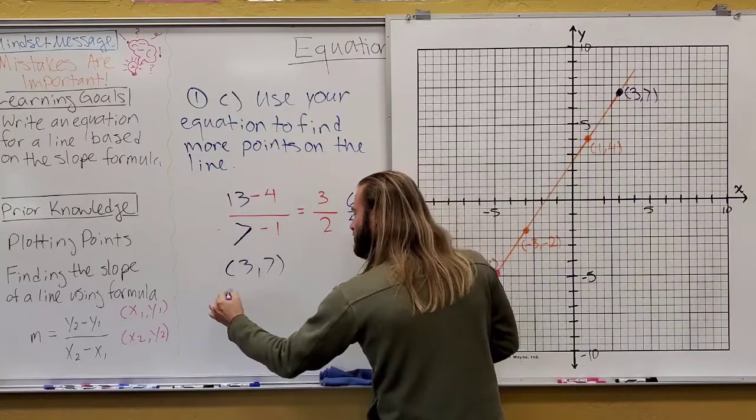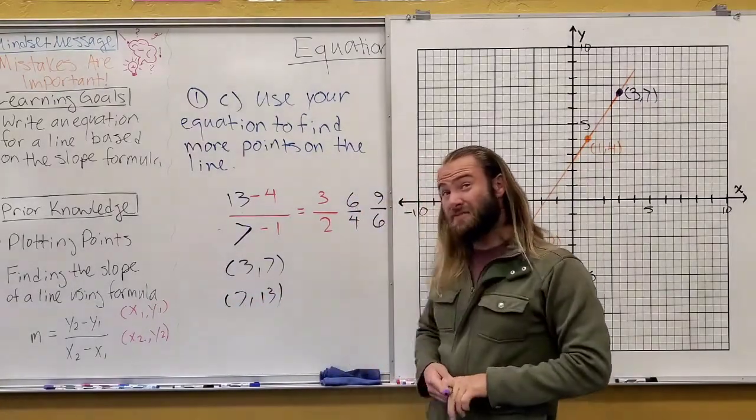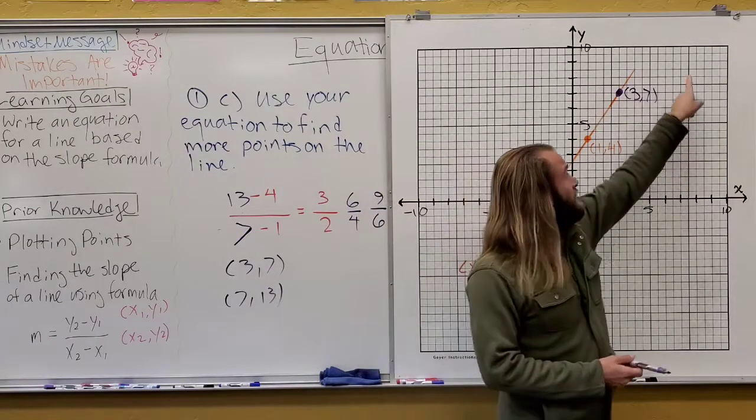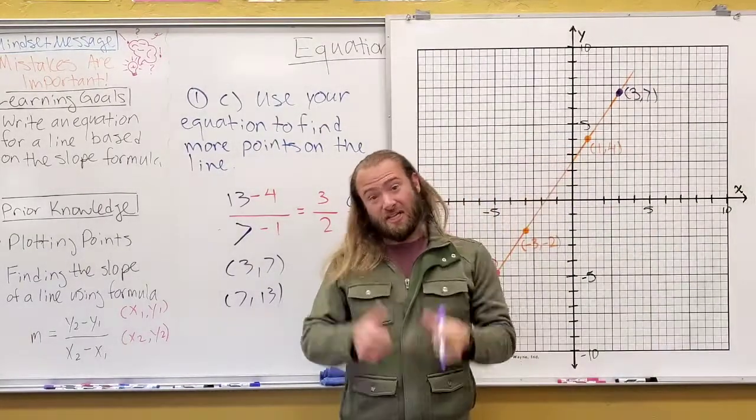Ugly 7. So it seems like if x is 7 and y is 13, then the point 7, 13 should also be on the line. So if you were to go to 7, I don't have enough to go to 13, but it would be up there at 13 and we'd be good.